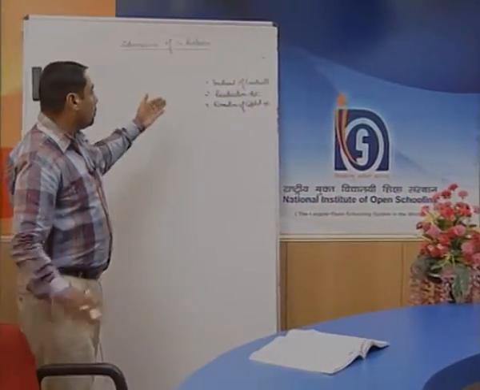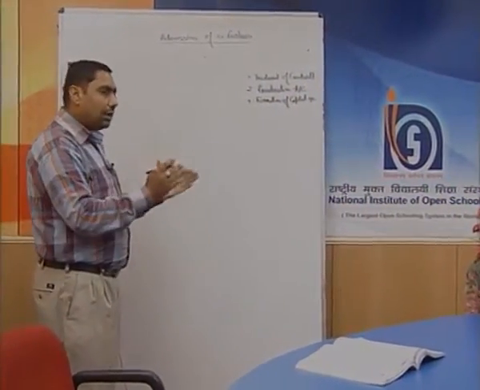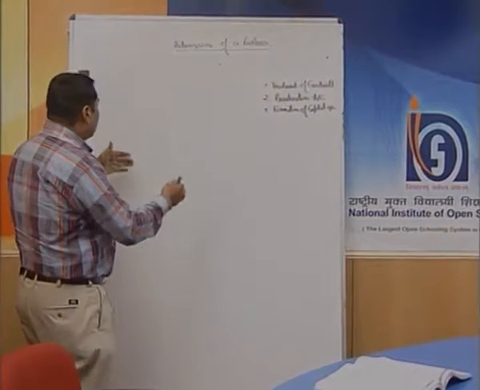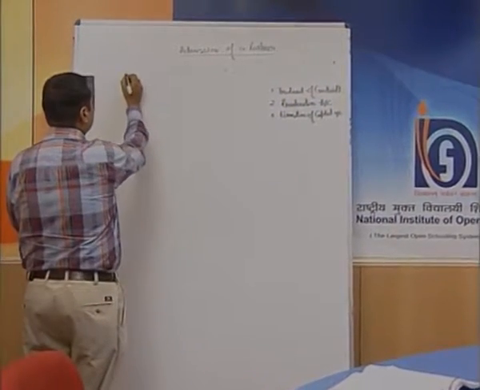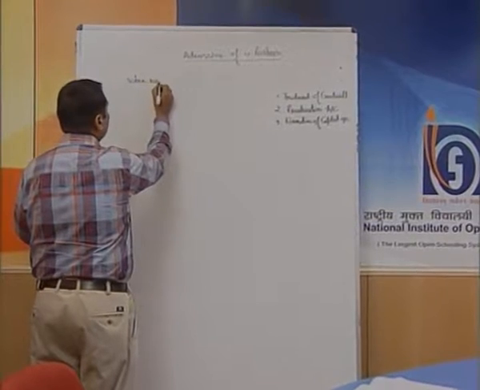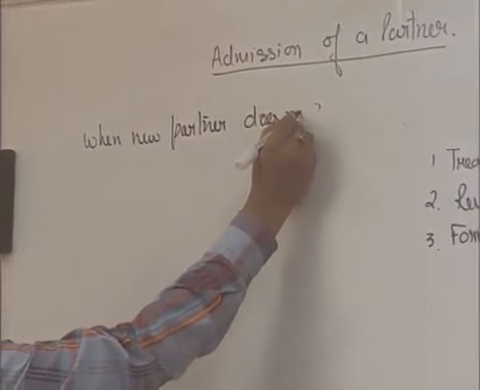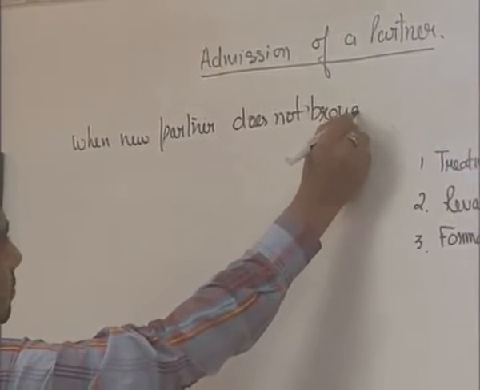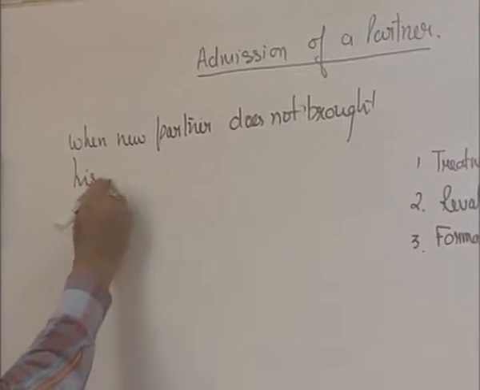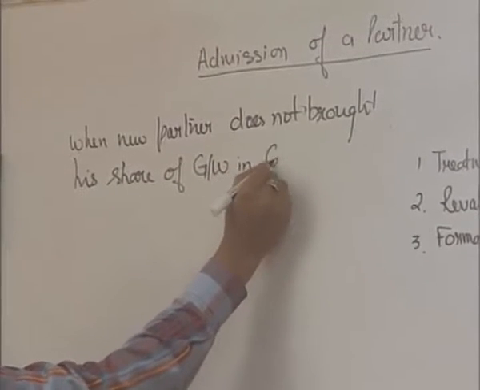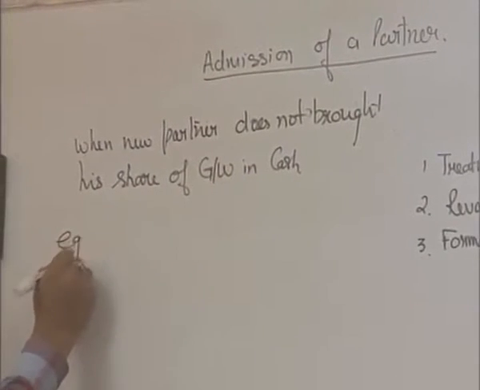We have already discussed the treatment of goodwill. One is that in case the goodwill account appears in the firm's books, what will be the treatment, and second, when a new partner brings his share of goodwill in cash, what will be the treatment. Now we come to another step, that is, when a new partner does not bring his share of goodwill in cash. We will take an example.